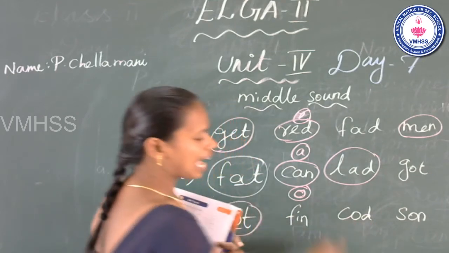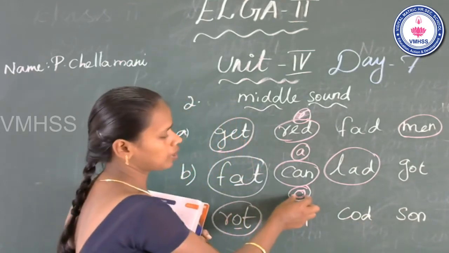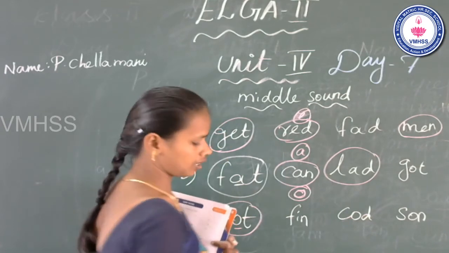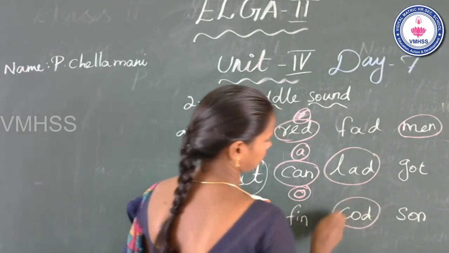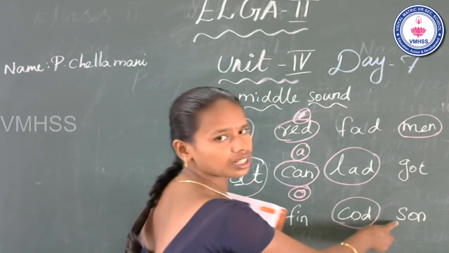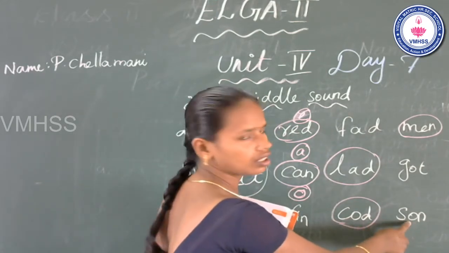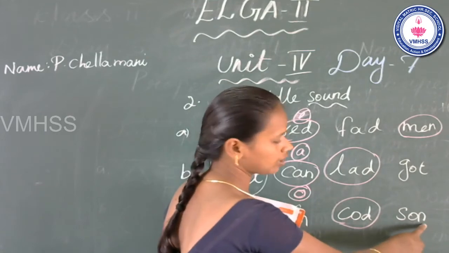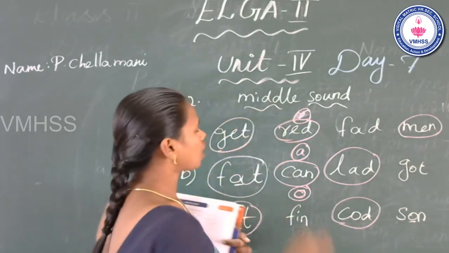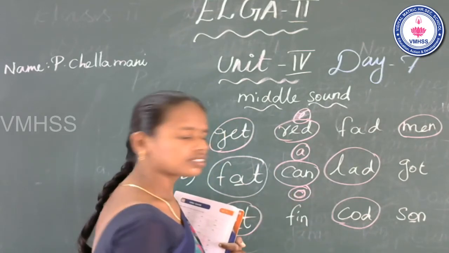This word have middle sound a. So you can circle it. Next, sun. Beginning s, middle u, end n. This word don't have middle sound a.